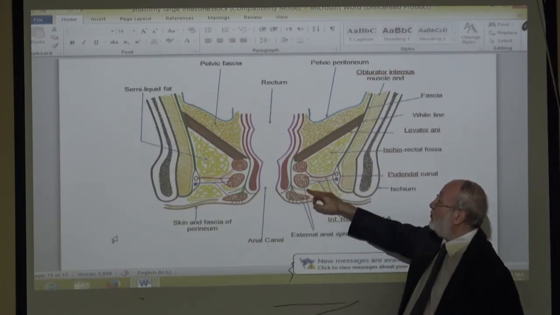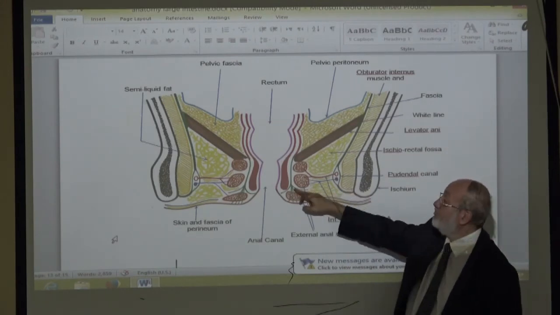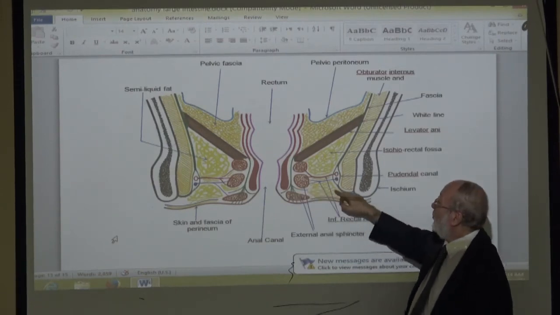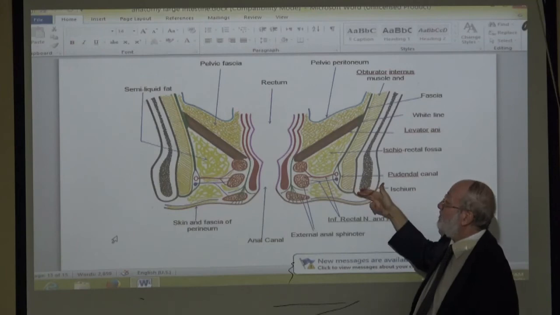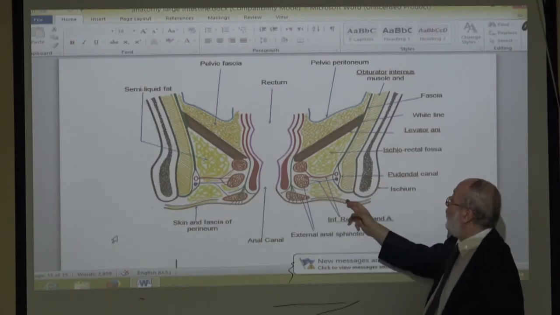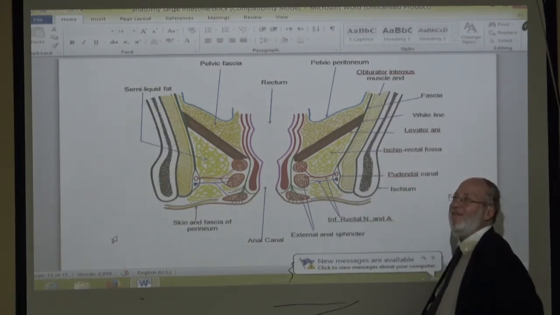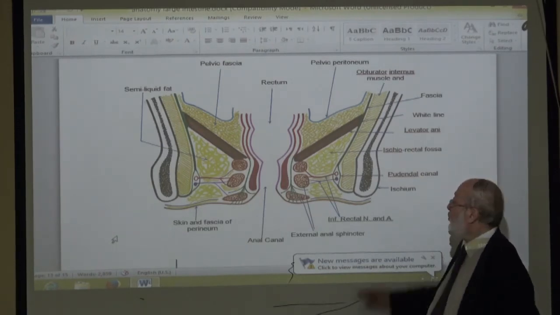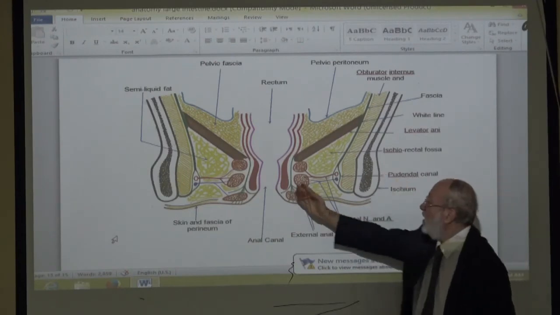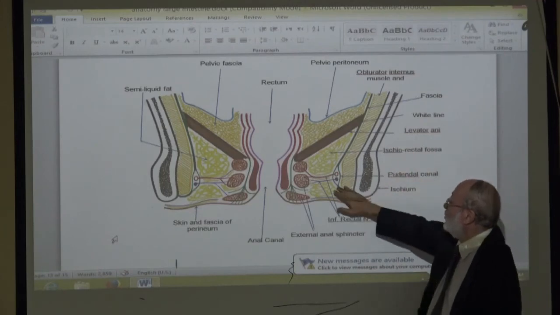Deeply, this space is bounded by what? Fascia prolonged laterally from the longitudinal muscle layer of the intestine. Laterally, it is open to the subcutaneous tissue of the buttocks. Around the anus there is a buttock. Therefore, this space is continuous with the subcutaneous tissue of the buttocks.